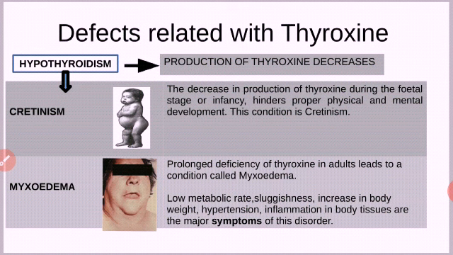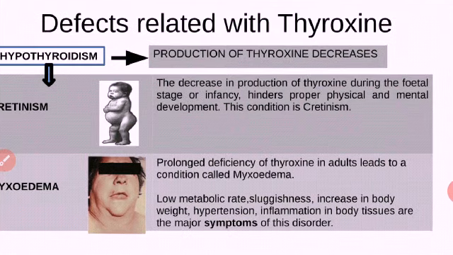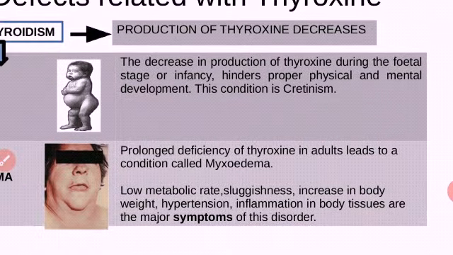See the symptoms of myxedema: low metabolic rate, and energy production, digestion, etc. become low. Then sluggishness. Body weight increases, because when the production of energy decreases, body weight naturally increases. Then inflammation in the body tissues are the major symptoms of this disorder.